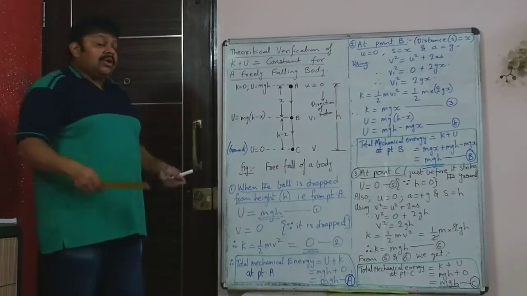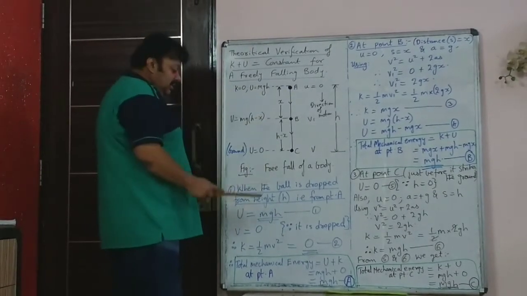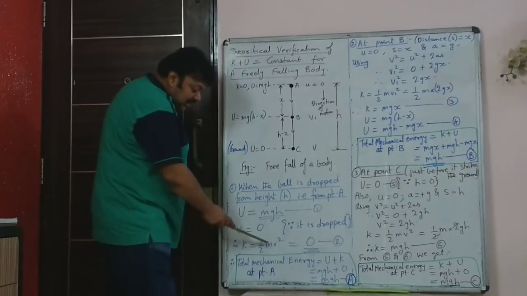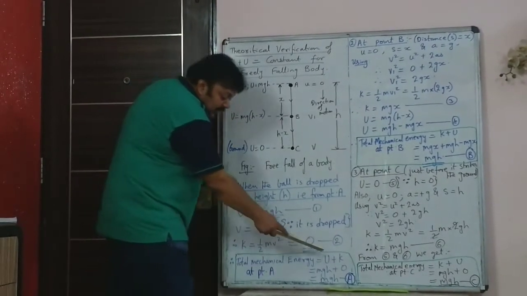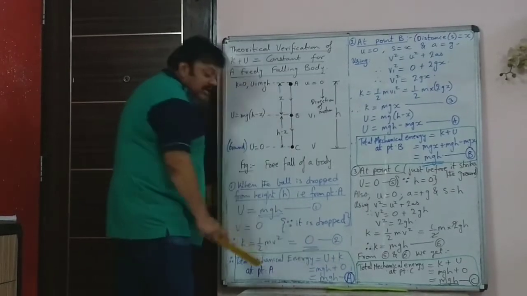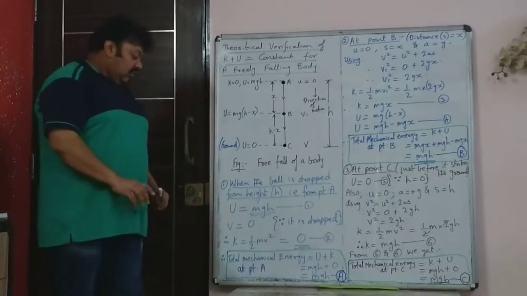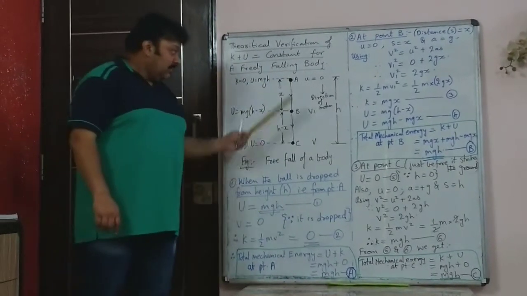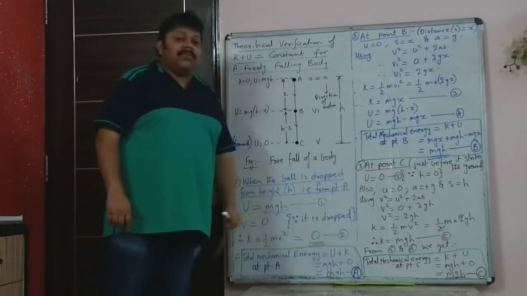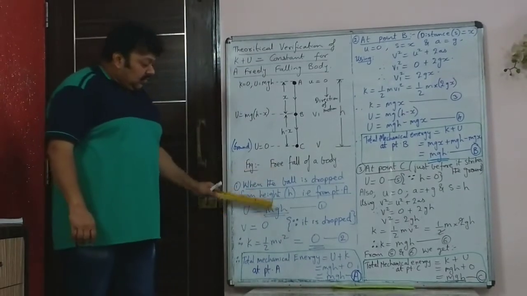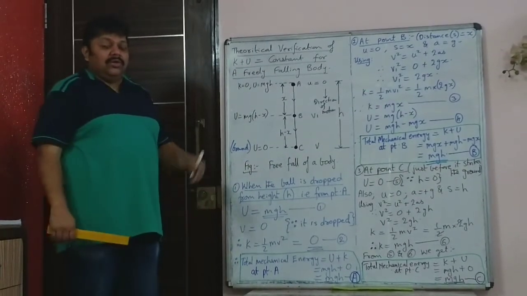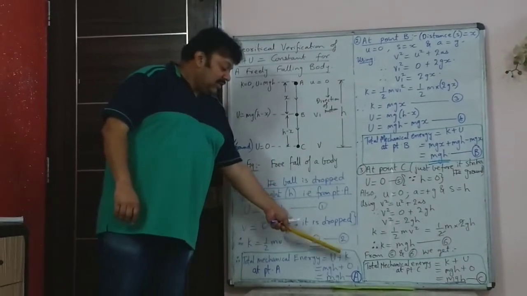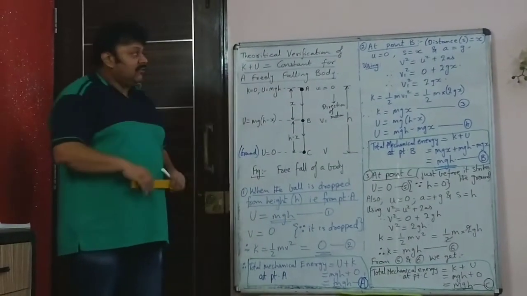So what is the total mechanical energy at point A? It is the sum of potential energy plus the kinetic energy. Potential energy was mgh, kinetic energy is 0. So the total mechanical energy at point A, we get the expression mgh. So far very simple. Kinetic was 0, potential is mgh. So total is U plus K, so that is mgh.